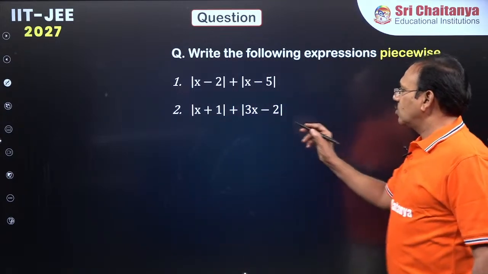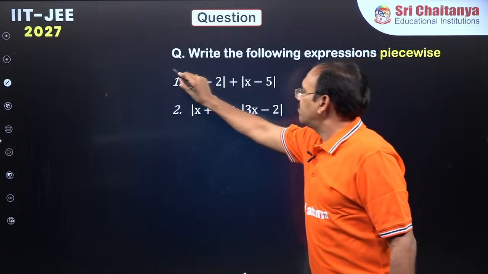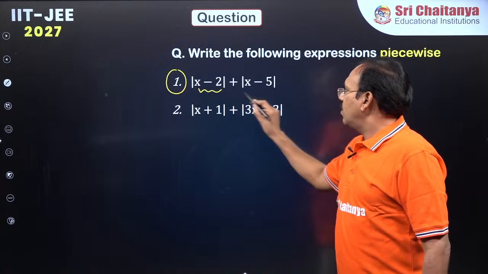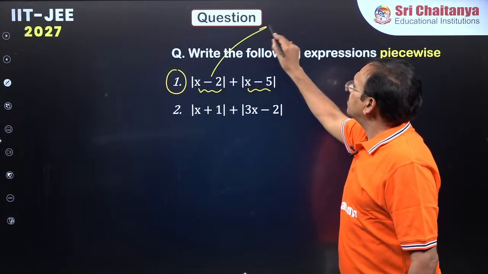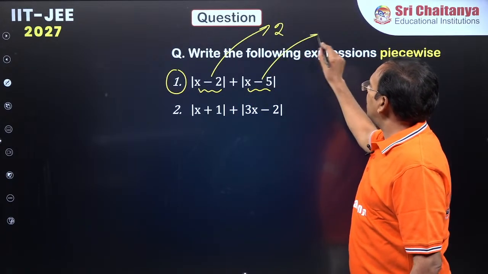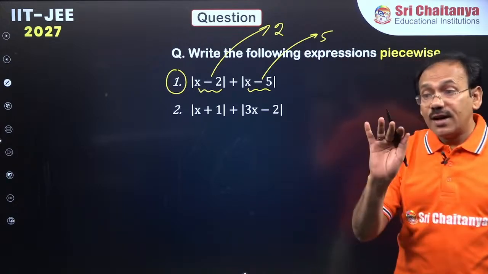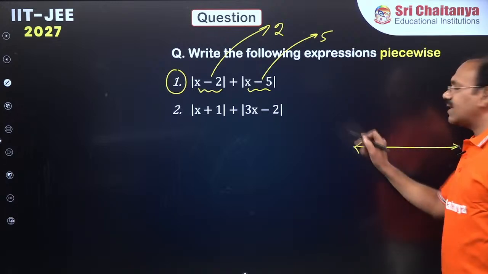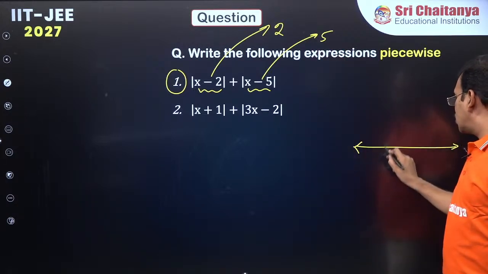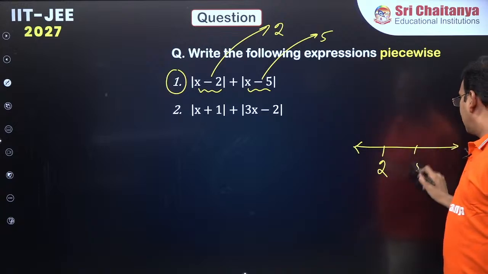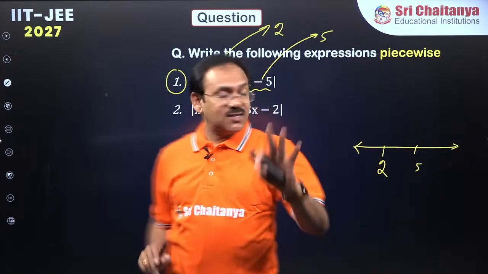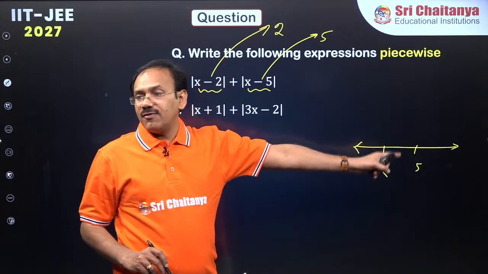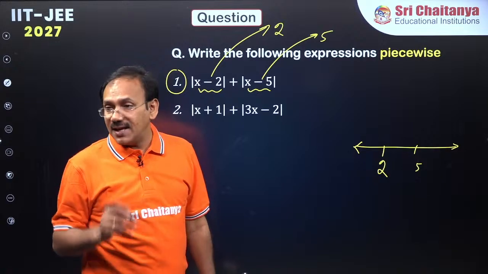We shall try. Let me talk about this particular problem first. Here, dear students, x minus 2, x minus 5. This becomes 0 at 2, this becomes 0 at 5. Am I correct? Frankly speaking, there will be 3 cases. Take the number line. Smaller one is 2, greater one is 5. There are 3 intervals: more than 5, between 2 and 5, less than 2. There are 3 cases, correct?